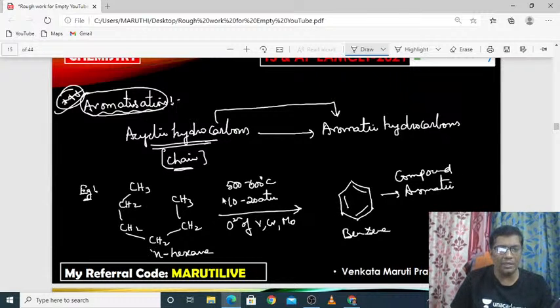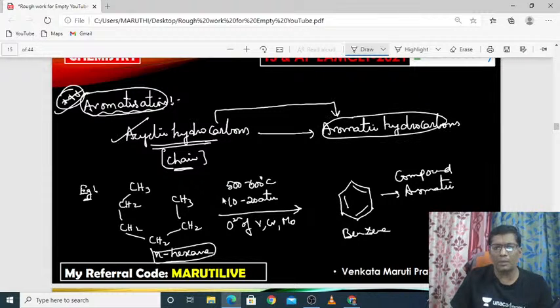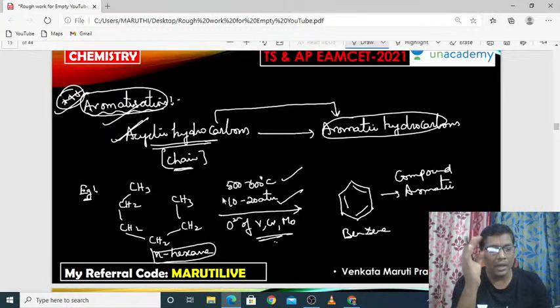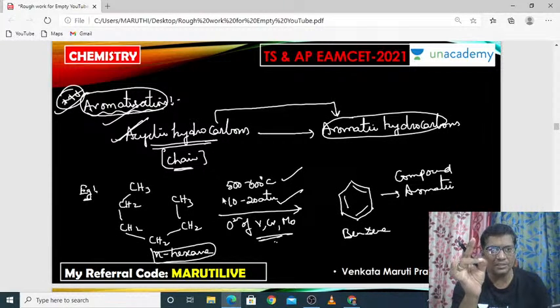So we can convert normal acyclic hydrocarbons into aromatic hydrocarbons by using temperature, pressure and catalyst. N-hexane, an acyclic hydrocarbon, is converted to an aromatic hydrocarbon. This phenomenon is called aromatization.